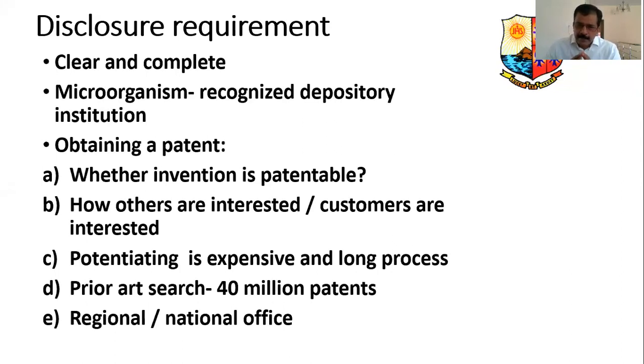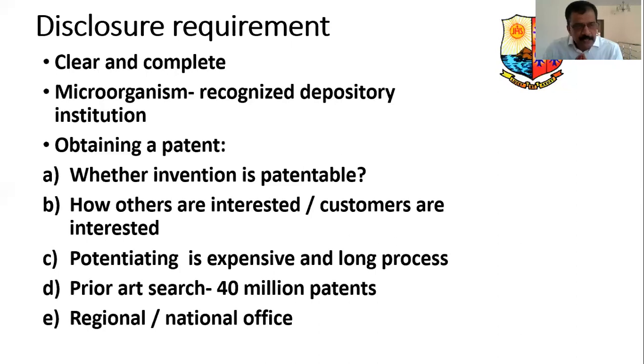Now, before anyone plans to apply for a patent, he has to keep in mind several things. As I told you in the previous class, first he must know whether it is patentable.